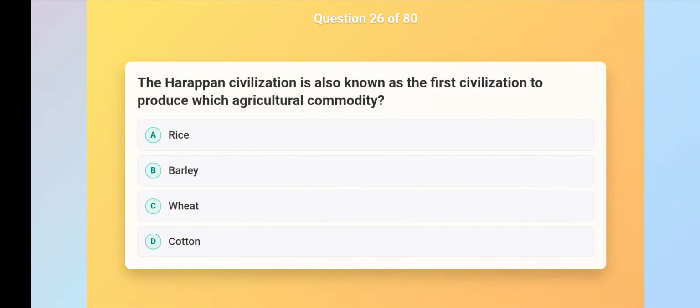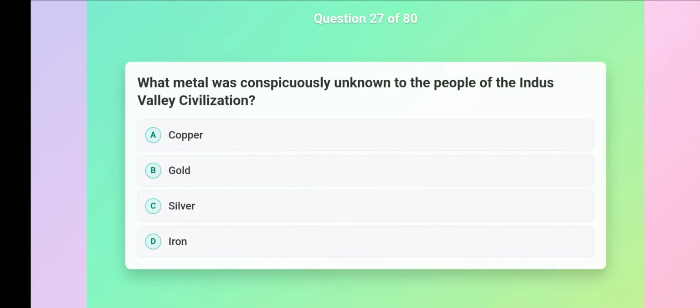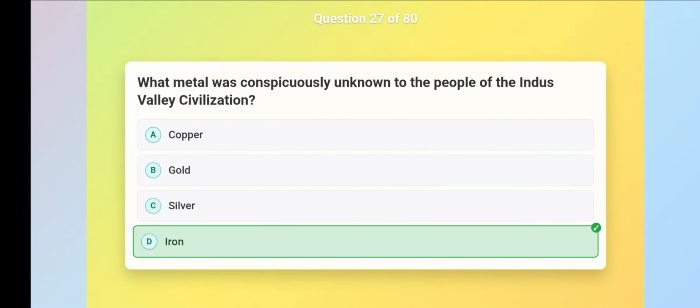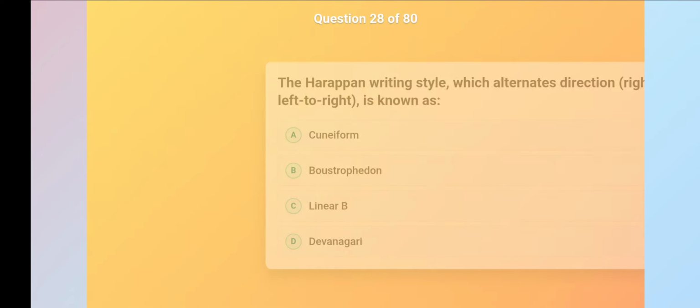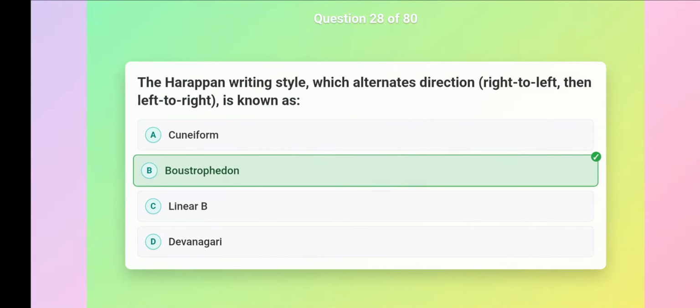The Harappan civilization is also known as the first civilization to produce which agricultural commodity? Cotton. What metal was conspicuously unknown to the people of the Indus Valley civilization? Iron. The Harappan writing style, which alternates direction, right to left, then left to right, is known as Boustrophedon.